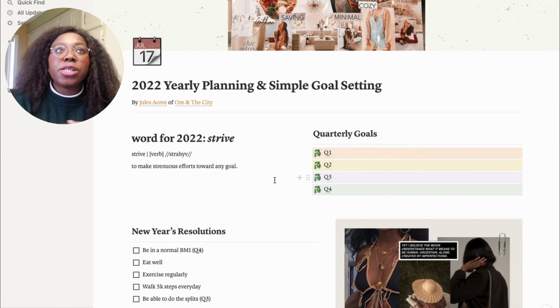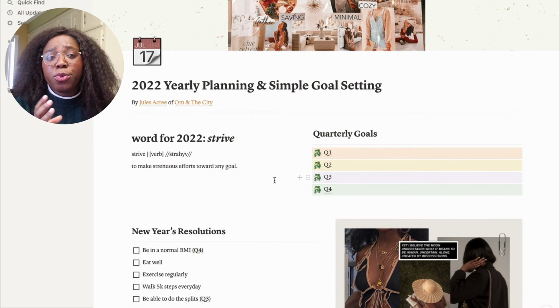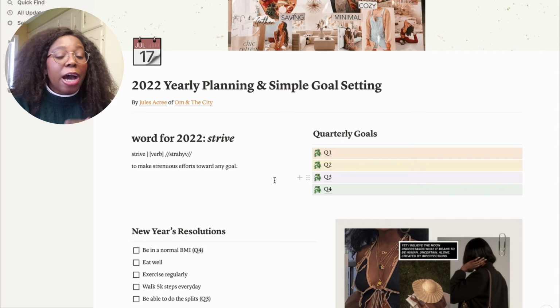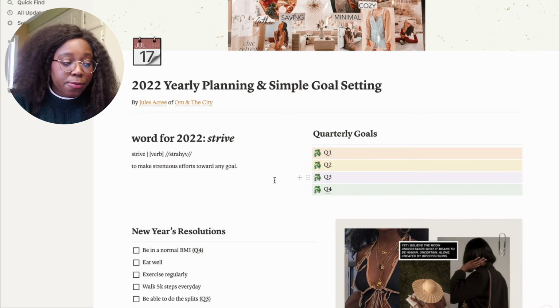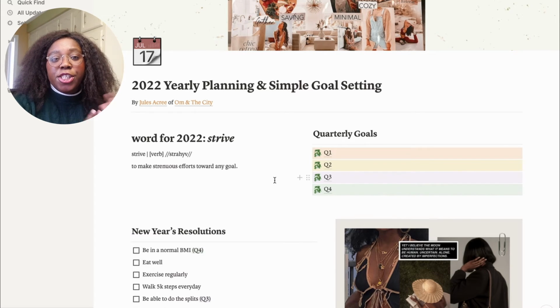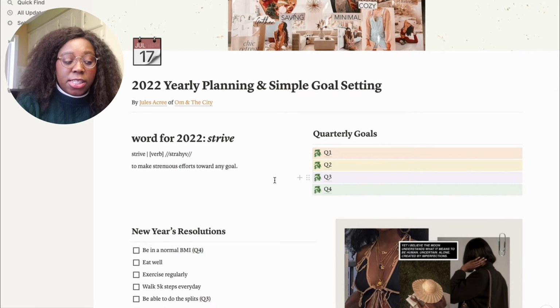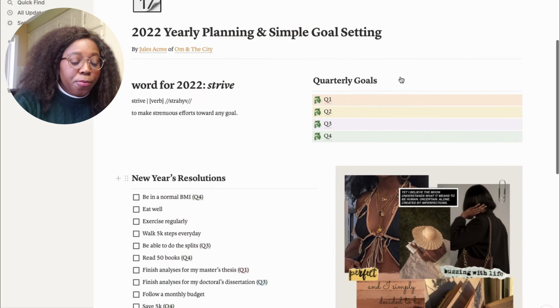My goal, well, it was either strive or discipline, but I found that the definition for discipline was really ugly, so I chose strive instead. And I think both words kind of reflect the same idea, which is I want to make an effort toward a goal, and I want to make consistent effort toward that goal. So it's good to have New Year's resolutions, but if you're not making efforts toward them, then there's no point having them. So that's why I decided to make this.